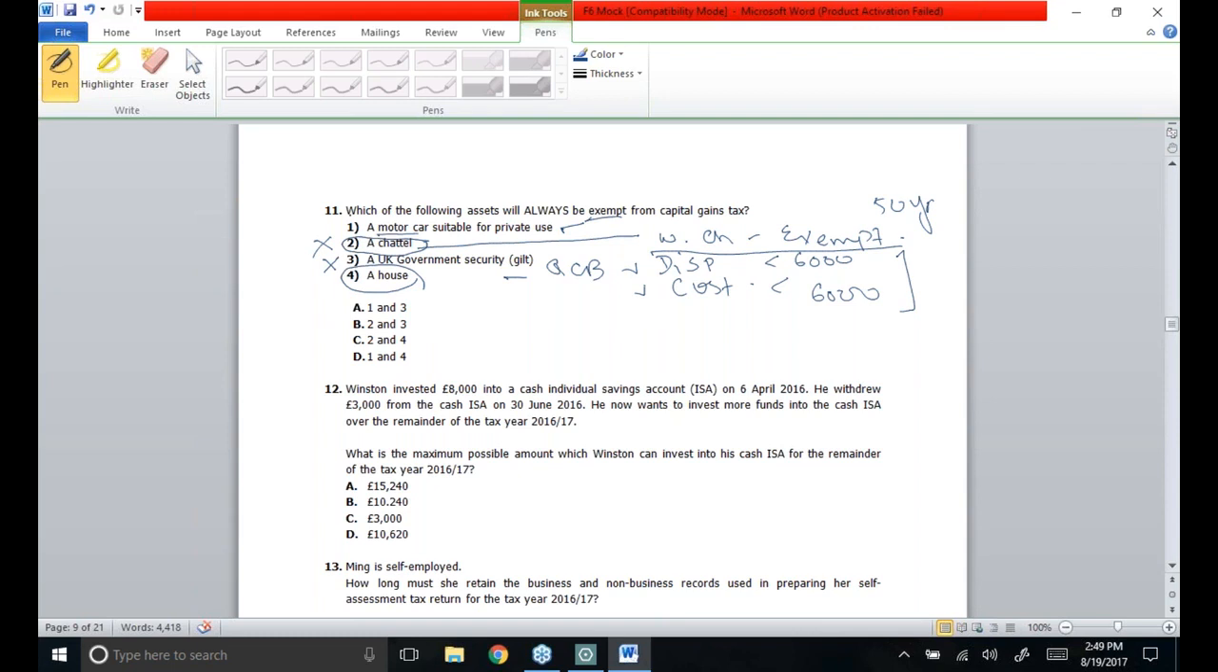So I can say the things which are always exempt from CGT are the motor car and the UK government security. So 1 and 3 are always exempt. So option A is the correct one.